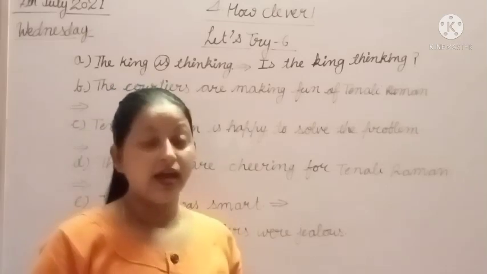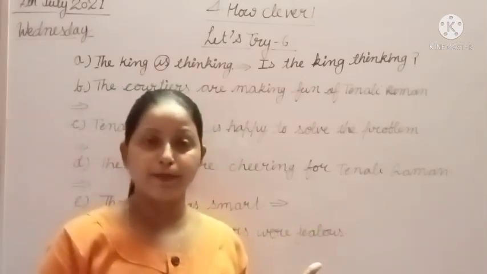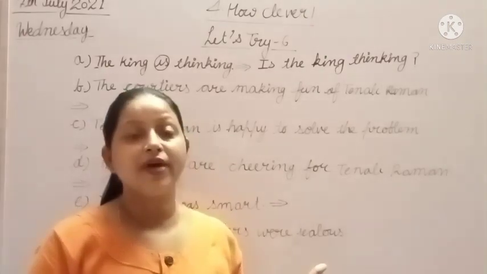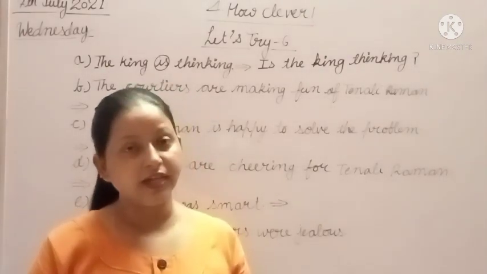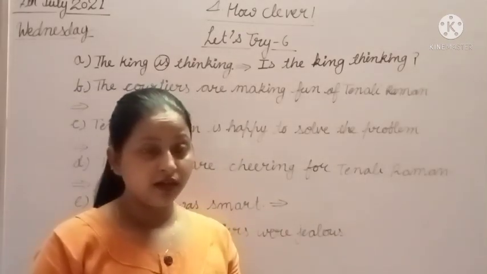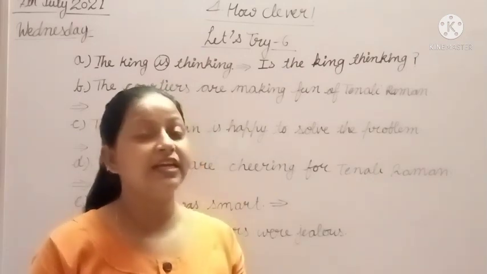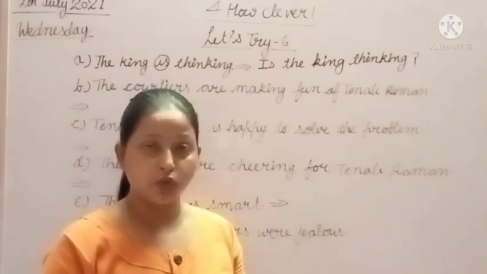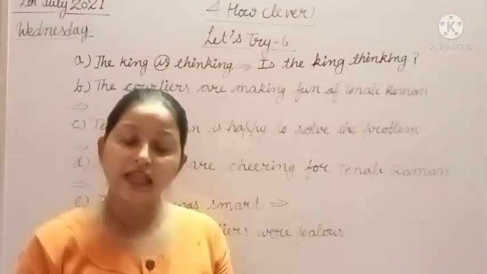When we have this type of asking sentence, we have to give the answer in yes or no. Is the king thinking? Yes, the king is thinking. If the king is not thinking, then we will write no, the king is not thinking.